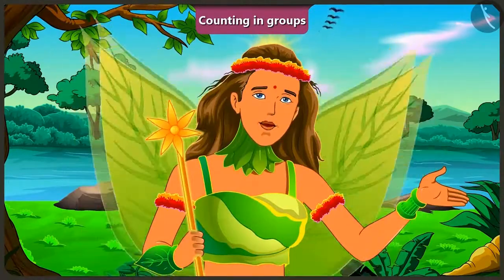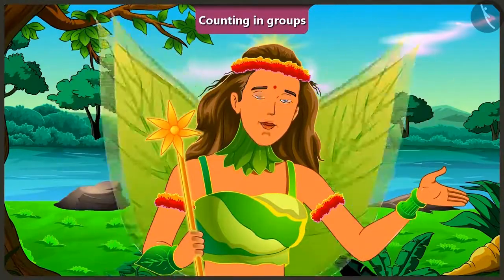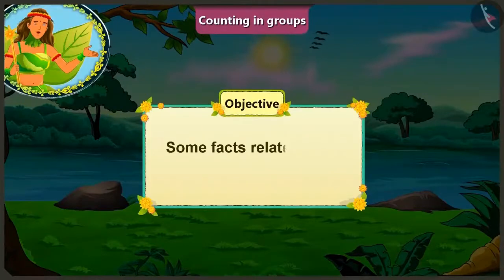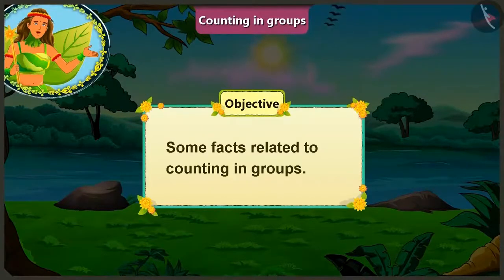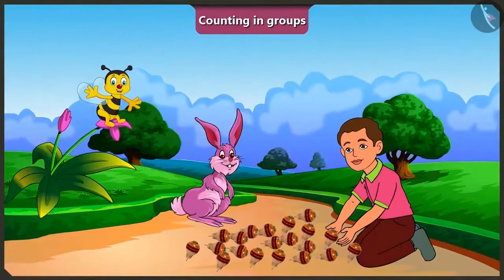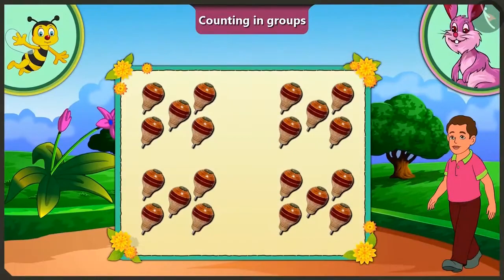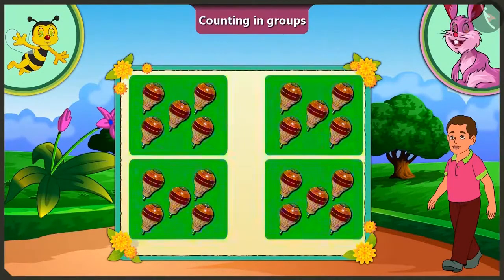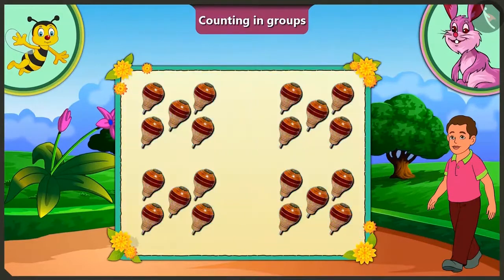Friends, today we will learn some interesting facts about counting in groups through examples. What are you doing with so many tops over here? I am playing with them. Bunny, can you guess and tell me how many tops are there? There are 2, 8, 2, 4 groups. That means there are 4 tops in total.